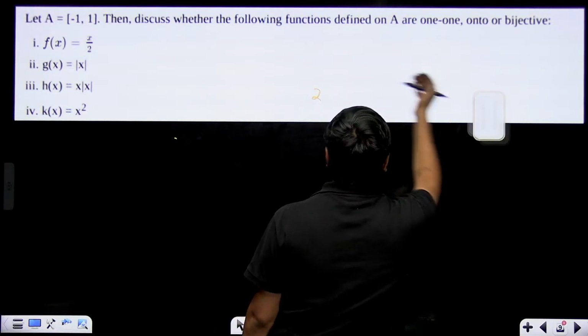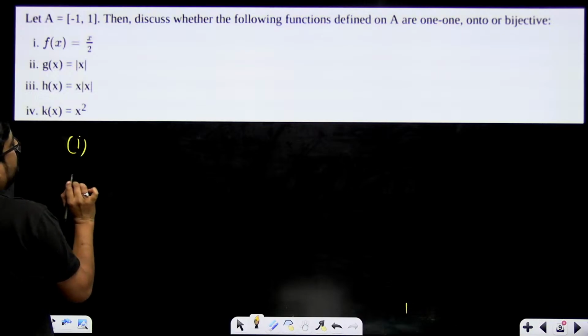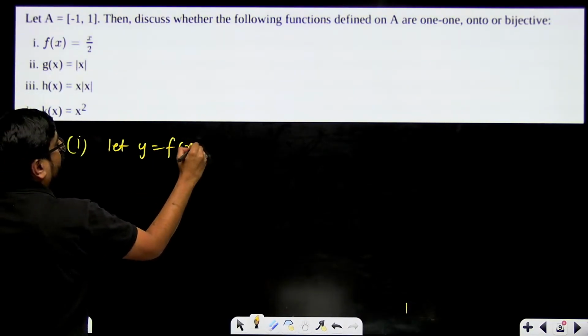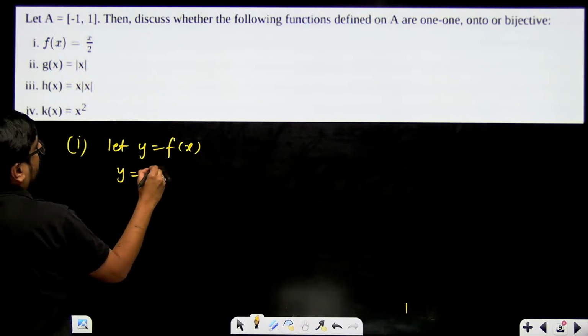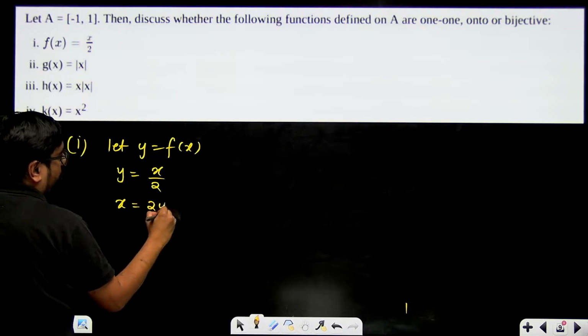So, simple step for 1-1. Now, for onto, what you need to do? For onto, simply do let y is equal to f of x. Now, that means y is equal to x by 2. Now, find x. That means x will be equal to 2y.